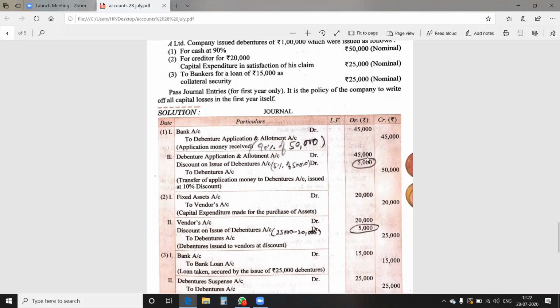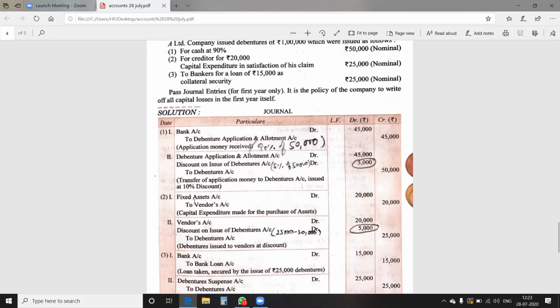Here 45,000 is the 90% value of 50,000, and 5%, sorry, 10% discount is given to them. 10% of 50,000 is wrong here. Please mark correct. 10% of 50,000 will be 5,000.